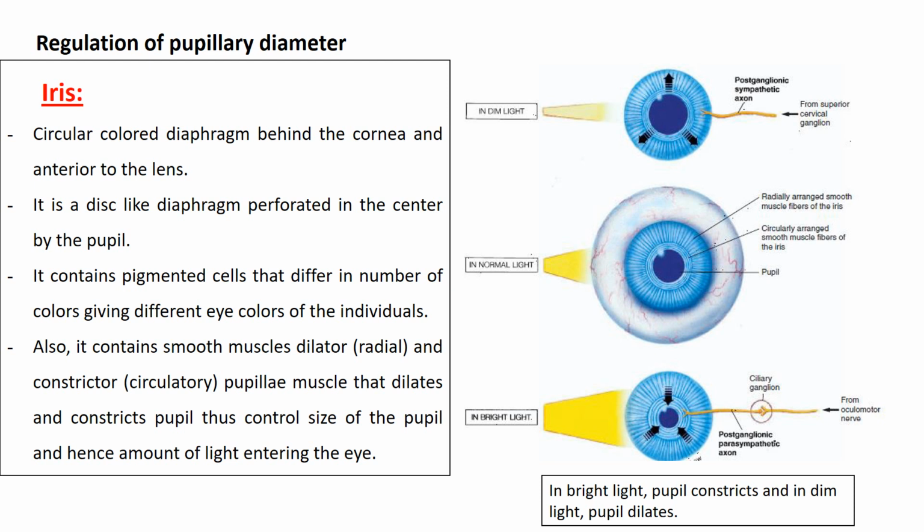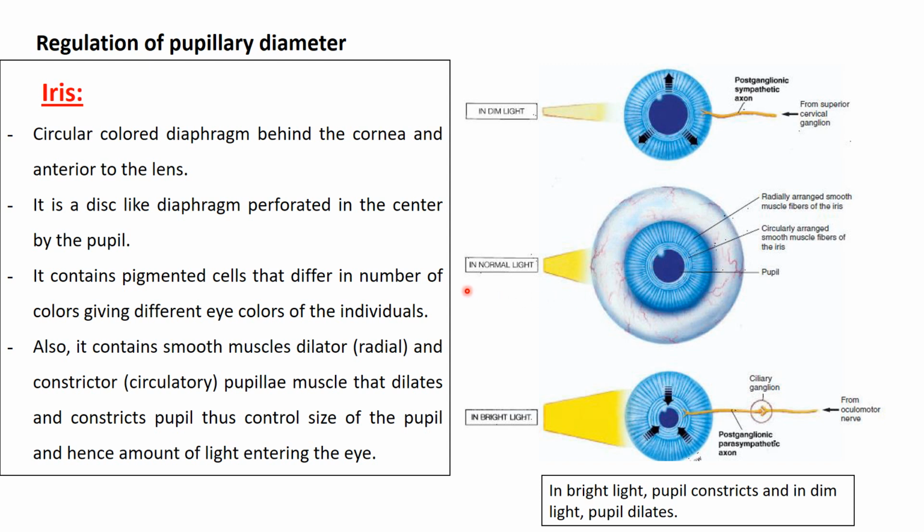The second response present in the accommodation to near vision is the process of pupillary constriction. If we would like to make a point about the regulation of the diameter of the pupil, we have to know that the iris is a circular colored diaphragm behind the cornea and anterior to the lens, and it acts like a diaphragm because it has two muscles. The first one is the radial muscle, which is known as the dilator pupillae muscle, supplied by the sympathetic nervous system, and the second one is the circular muscle or the constrictor pupillae muscle that's supplied by the parasympathetic nervous system.